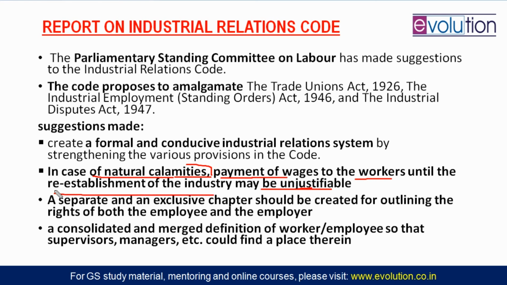First let the company re-establish itself after the calamity. Only then can it provide wages to the laborers, because laborers are not doing any work. A natural calamity has happened and the establishment is not working. So why do we provide wages to the workers? That is unjustifiable. Where will the company get the money for these wages? So this will bring ease of doing business.